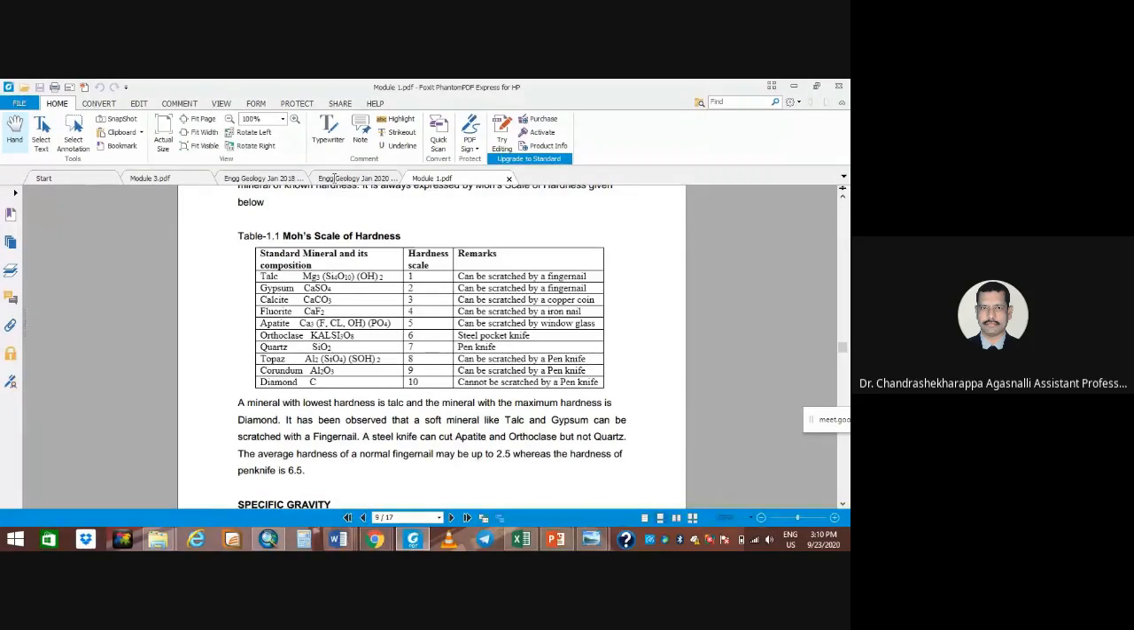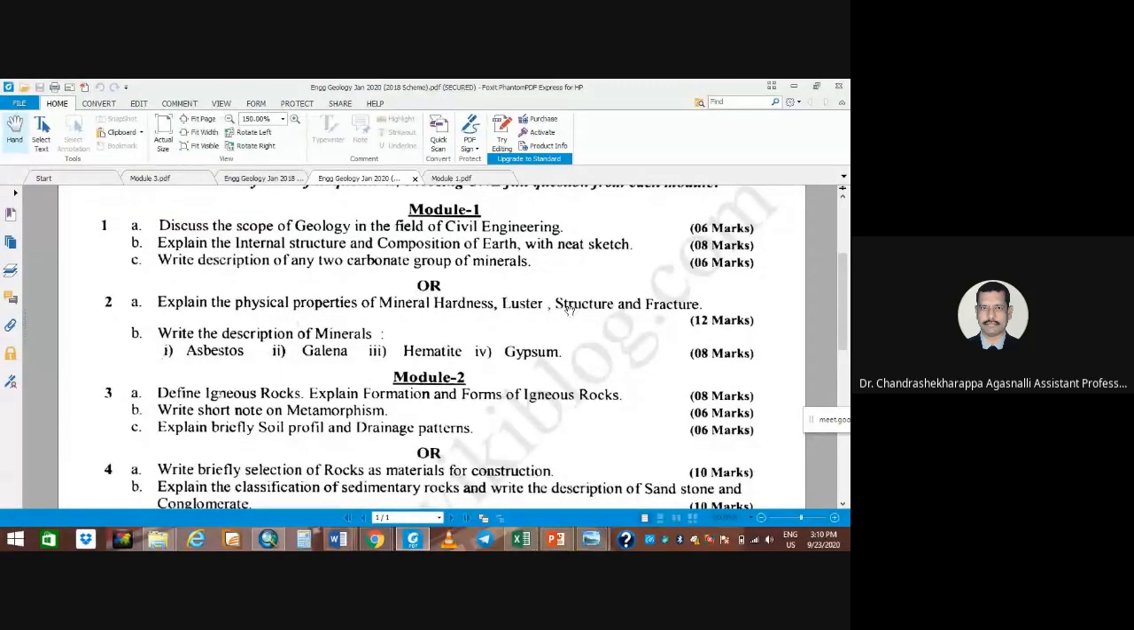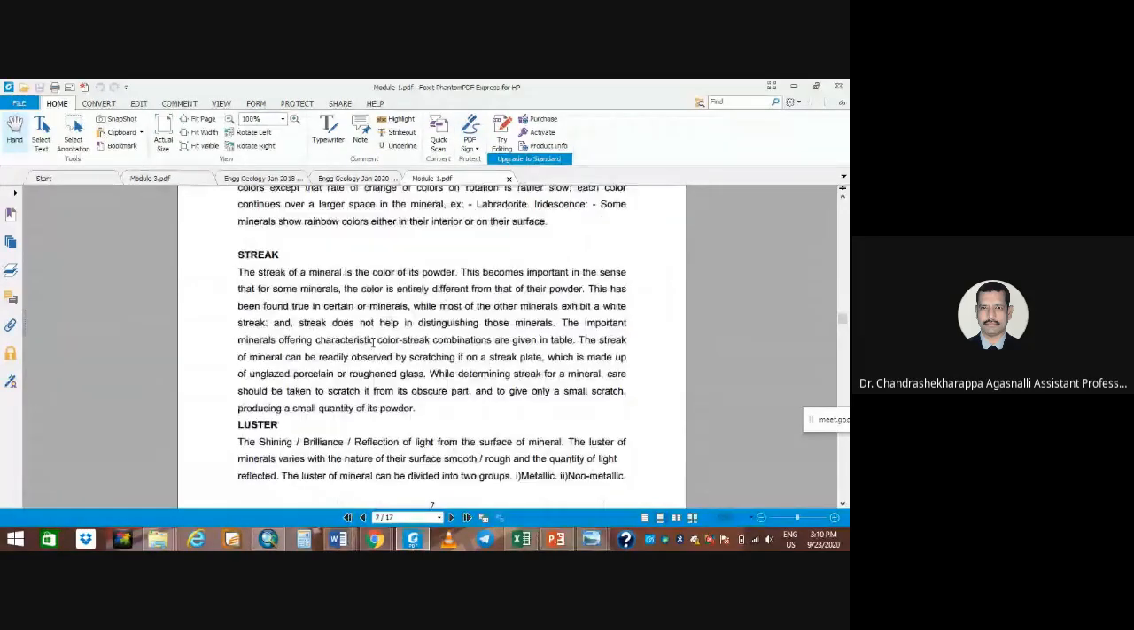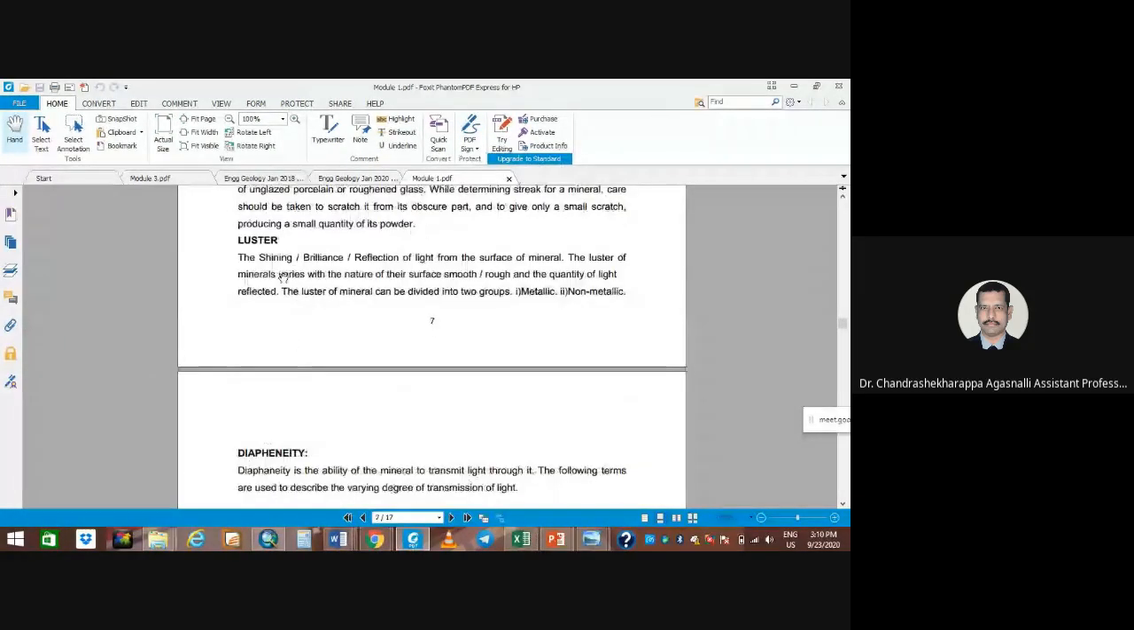So this we need to write: hardness and luster, structures, fracture. Here is luster. There are different types of lusters. Luster is shining or brilliance or reflection of light from the surface of the minerals. So it varies with different minerals, with different lusters. So there will be metallic luster, non-metallic lusters. Okay, vitreous luster. Okay, like that. So this you can write down.